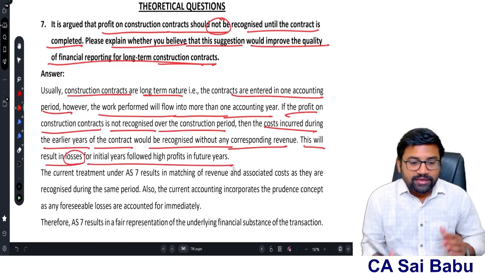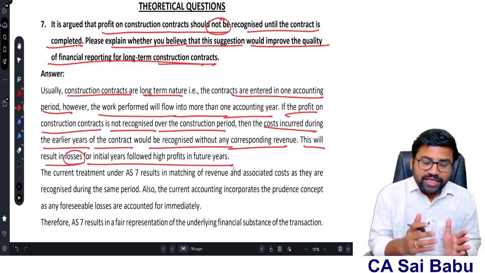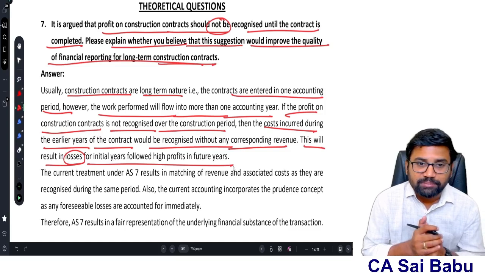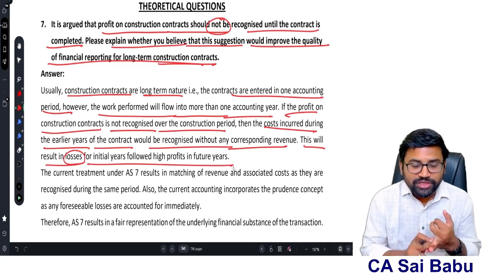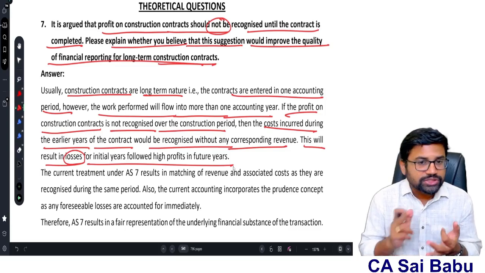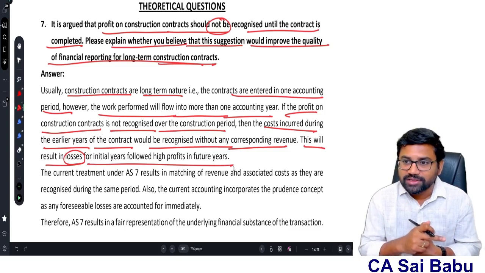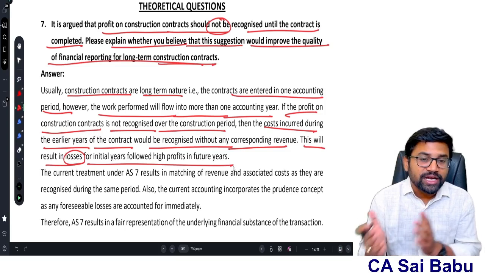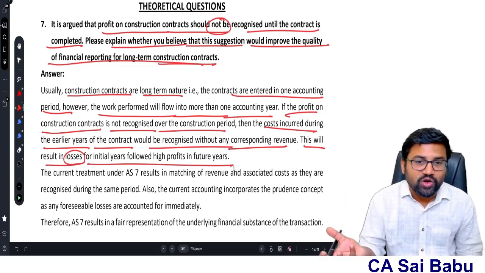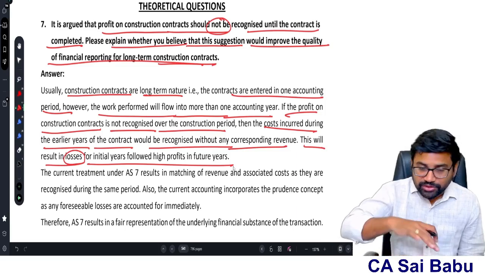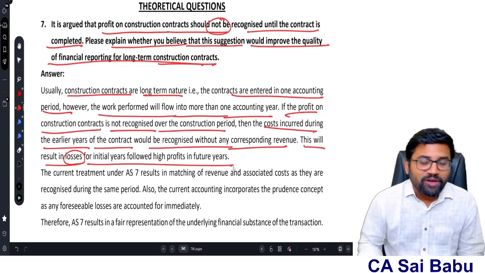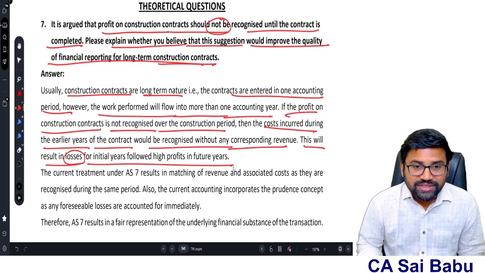Correct? See, suppose it is a 5-year project. You are saying that revenue is recognized only after completion of 5 years. That means in the first year you only incur cost, so there is no revenue, so there is a loss. Second year loss, third year loss, fourth year loss, fifth year loss. And in the fifth year when you complete, then you will get a profit. You recognize only profit, there is no cost. That means there are losses in the initial years during the construction period, and there are profits in the after-construction period, which is not correct.